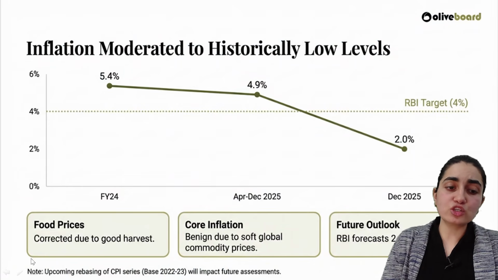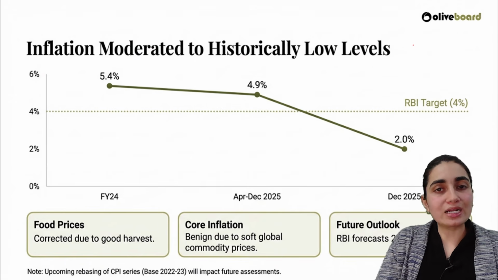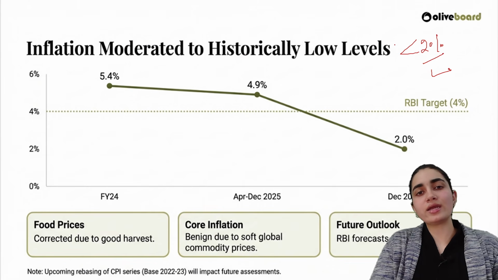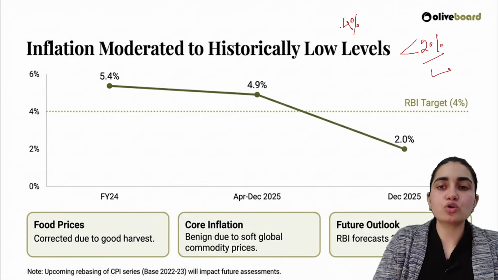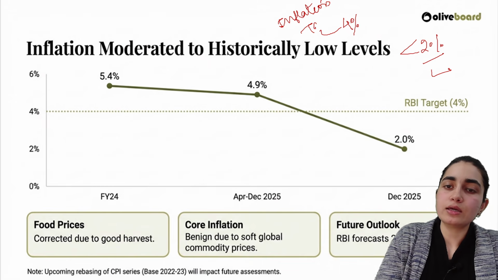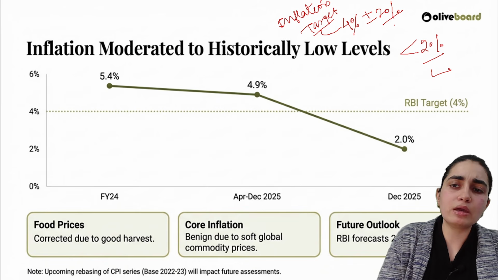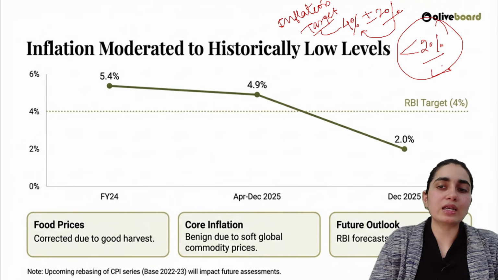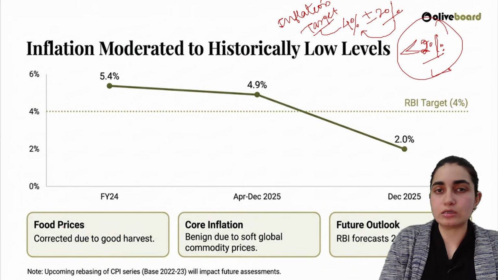Survey also says that inflation is at an all-time low. This is the December data itself, where it clearly shows that it is still less than 2%. But clearly, as and when we'll be decoding it, I'll tell you why it is not good as well. The standard which is being set by RBI here, I'm talking about inflation targeting, right? This is known as inflation targeting. This is standing at 4%, but RBI says it can go plus minus 2% also, but you need to remember that it has to come back to this particular position, right? So plus minus 2% is the exact range here. Still we are having less than 2%, right? And accordingly we'll be talking about it in the coming lectures itself.